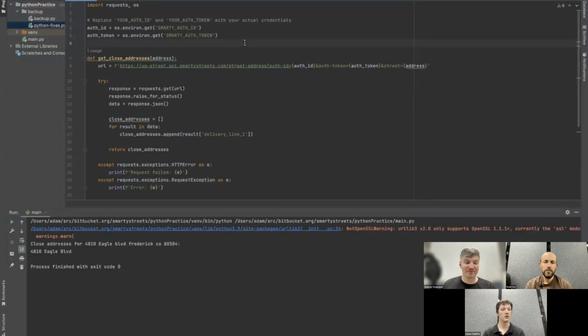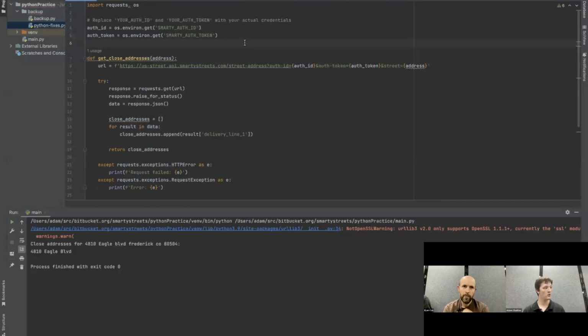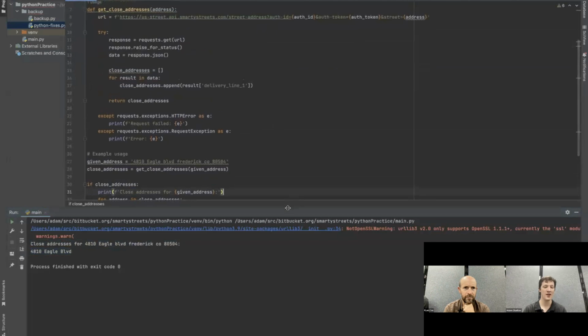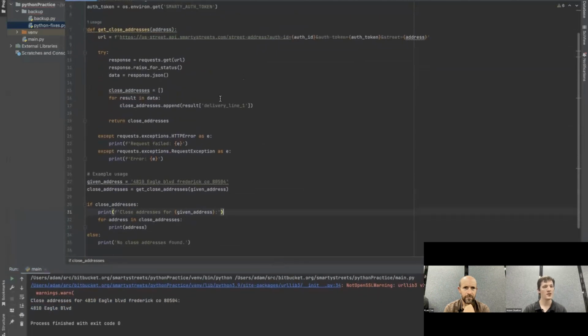Excellent. Thank you. Great. So we copy pasted this code from ChatGPT, we made a slight modification to how we're doing the authentication tokens, and we ran it. What happened is that it gave us close addresses for 4810 Eagle Boulevard, and it gave us 4810 Eagle Boulevard. Great, and nothing else. The reason why it's doing that is because ChatGPT made a bit of a mistake with this code. This API, the US Street API, has a lot of functionality, but getting your neighbors is not one of them. It completely made up this functionality. It's using completely the wrong API for what it's trying to do.